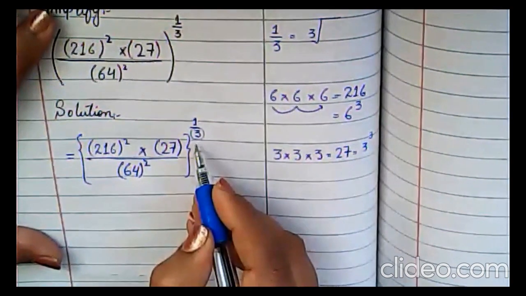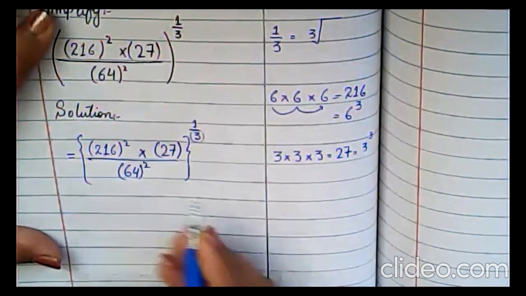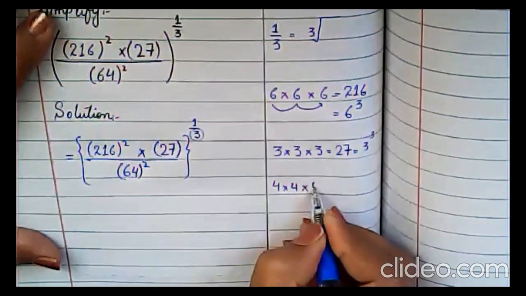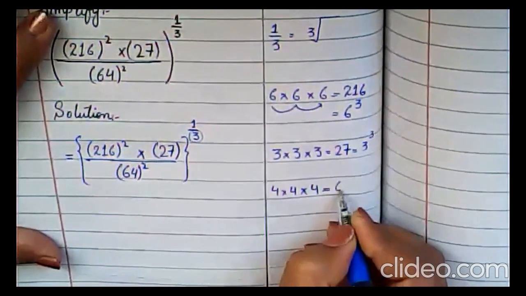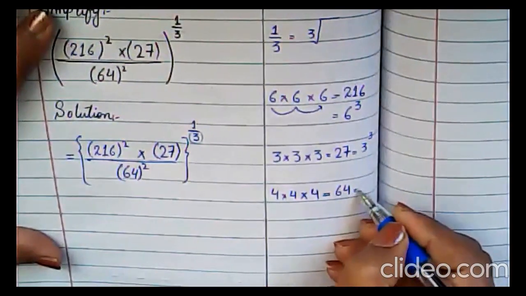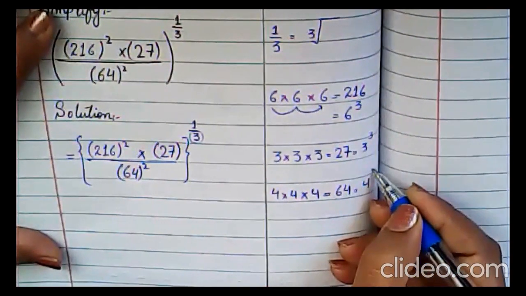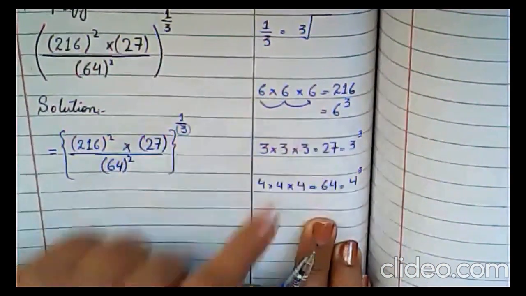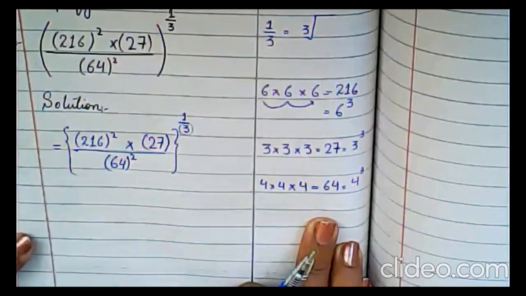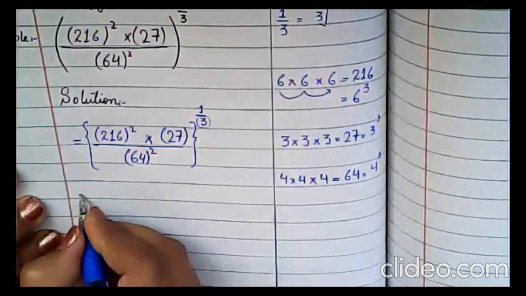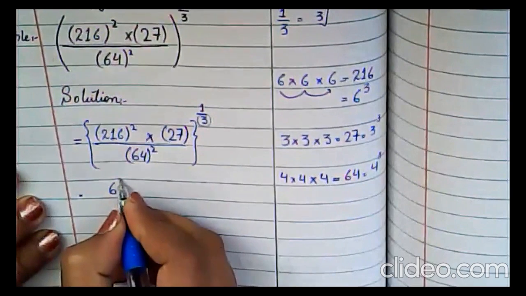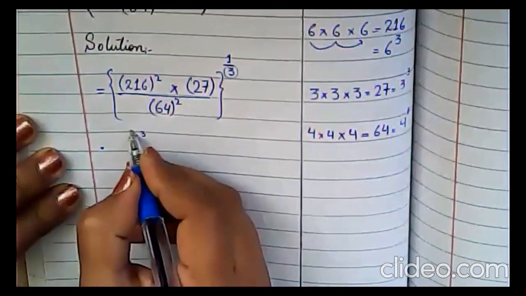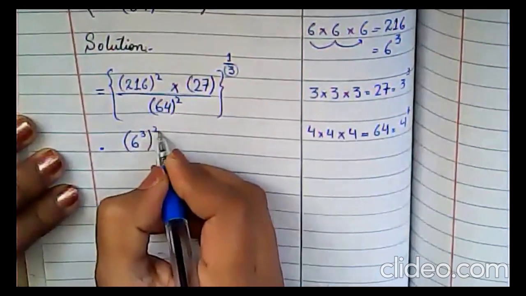Why we are taking this? Because here you have cube, right? Now 64, 4 multiplied by 4 is 16, 16 multiplied by 4 is 64. So 64, so you will see that it is the cube of 4. Okay, it is the cube of 4, 4 cube, 3 cube, and 6 cube. So basically the cube of 216 will be what? You will say that it is 6 cube. Understand? 6 cube, right? And then it has a whole power which is square.